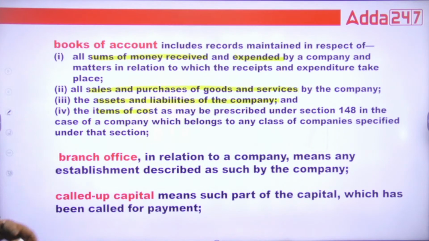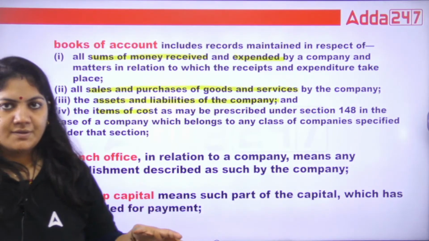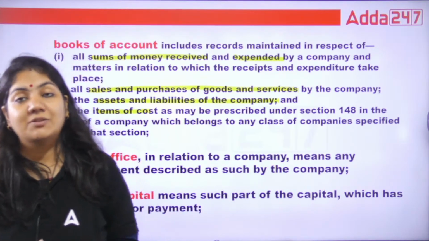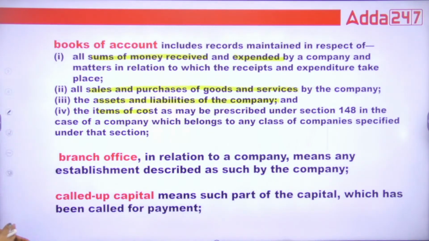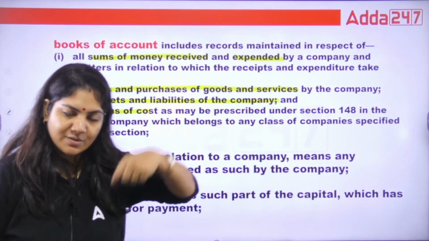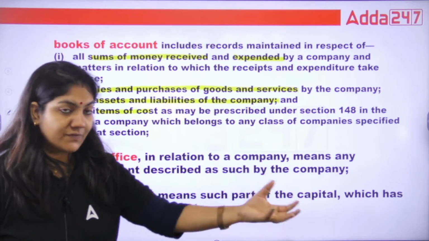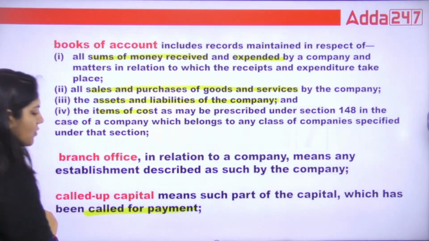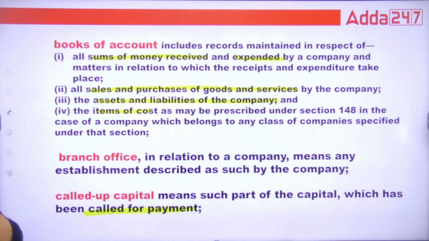What is branch office? Suppose a company is there, and its branches are opening in various places. That is called branch office. Called up capital. Called up capital means suppose the shares have been distributed but the money has not come. So whatever money we are calling for, that is called the called up capital. Called for the payment. That's it. This is important.